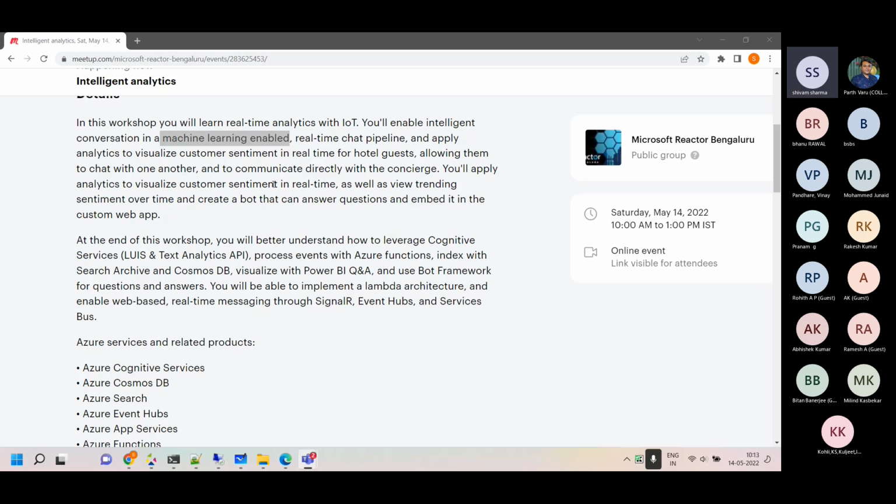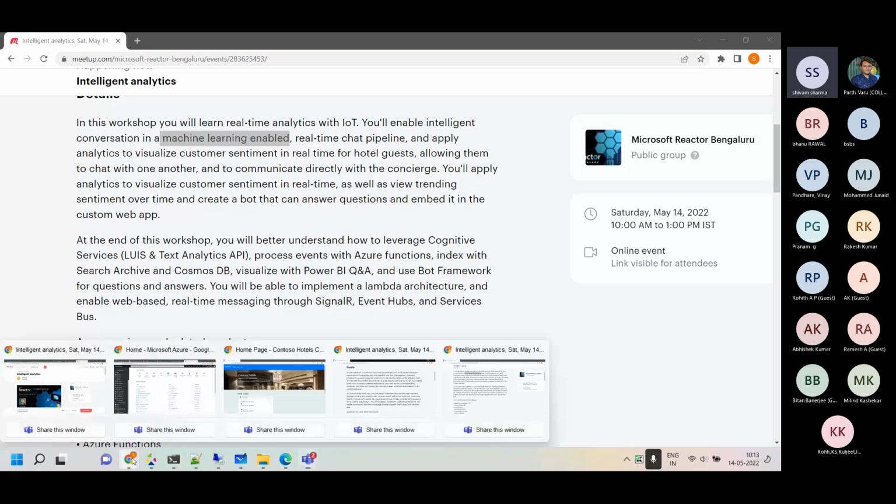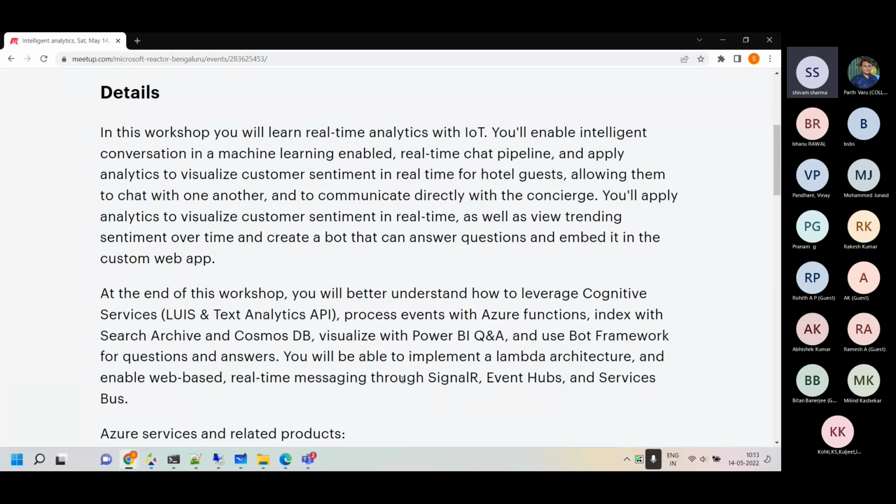We are using three things as such: sentiment analysis; the Language Understanding Intelligent Service, LUIS; and QnA Maker. I'll explain all these things as we go along. QnA Maker will be able to answer questions which are frequently asked by the customers.